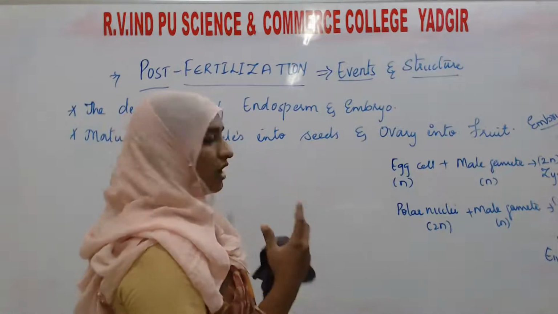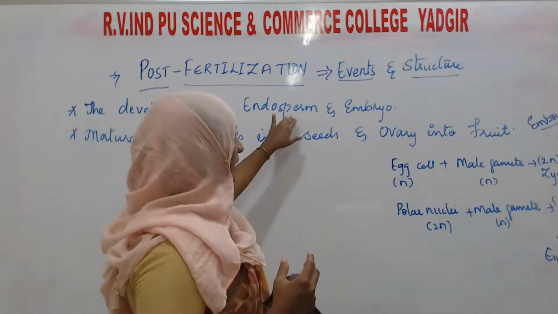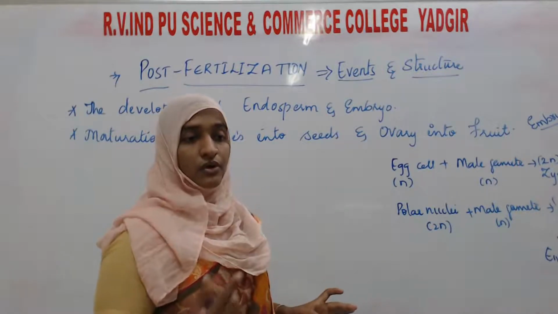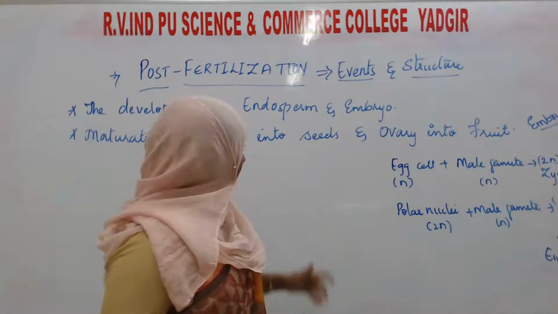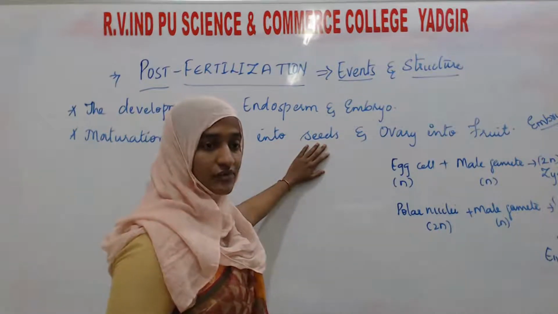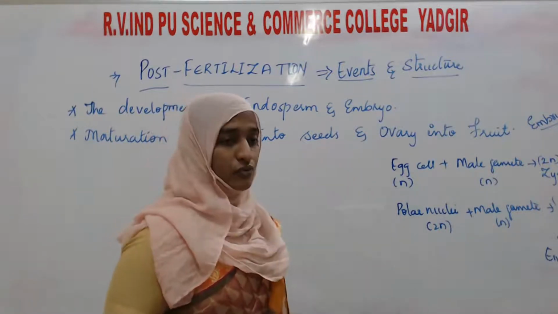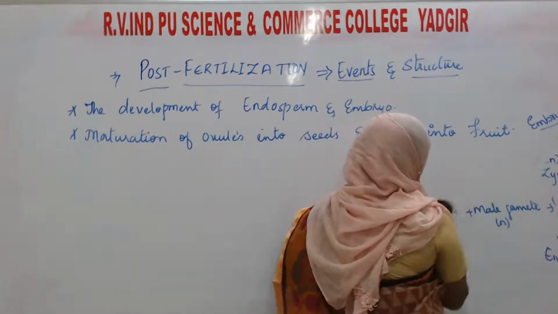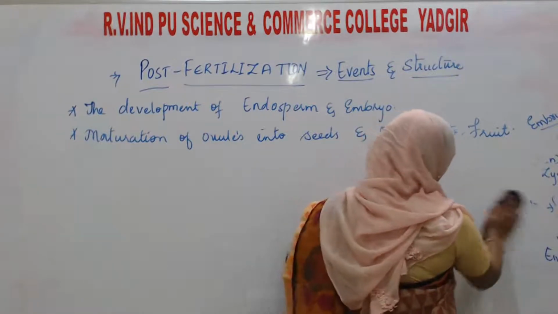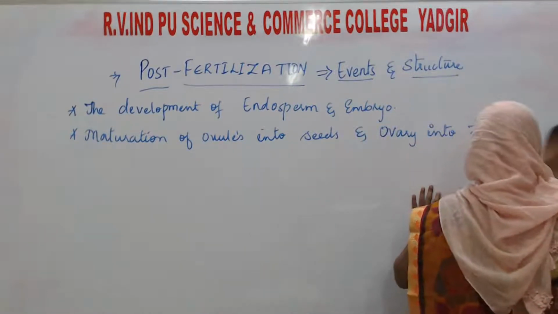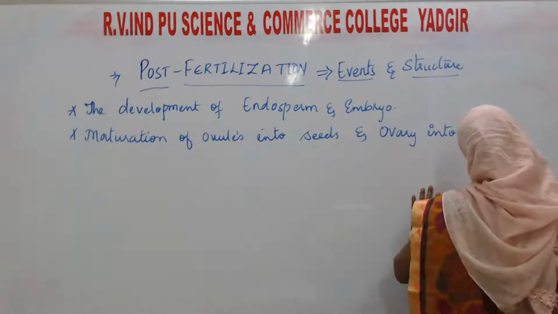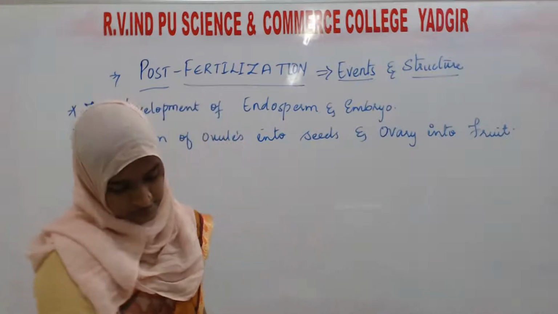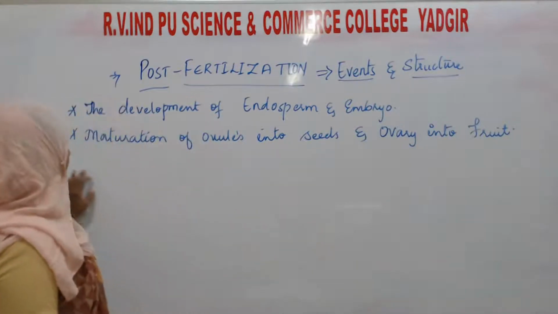We will see how the endosperm and embryo develop, both the dicot embryo and the monocot embryo. Then we will go to the structure of seeds, then of fruit. So first we will talk about endosperm development.